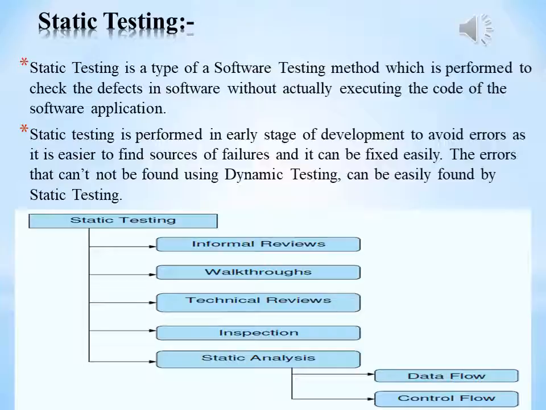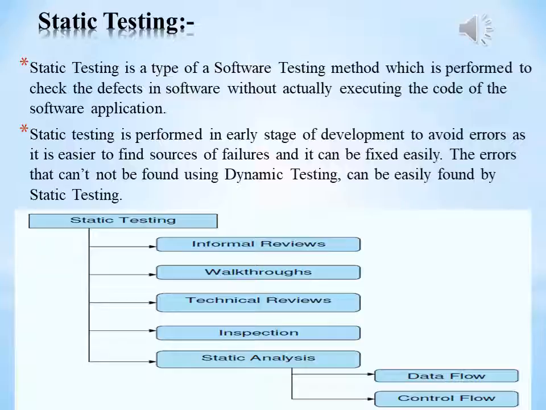Now, we will discuss the review. The first is review. In static testing, review is a process or technique performed to find potential defects in the design of the software. It is a process to detect and remove errors and defects in the different supporting documents, like the software requirement specification. People examine the documents and sort out errors, redundancy and ambiguities.